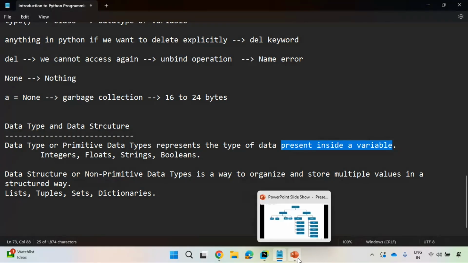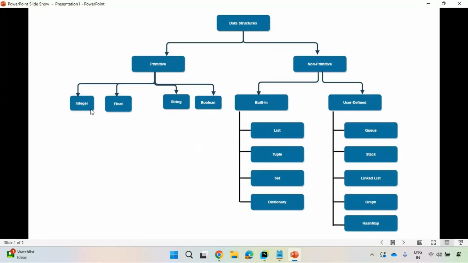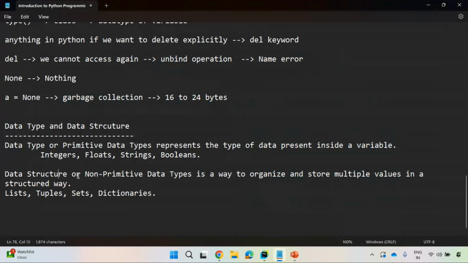Right? What types do you see here? Integer data type, float data type, string data type, boolean data type. These are all built-in data types. With the help of these data types, you will construct these non-primitive data types. You see here, data structures or non-primitive data types. Don't get confused here. It is clearly specified here. Data structure is different, data type is different. A lot of people get confused here.